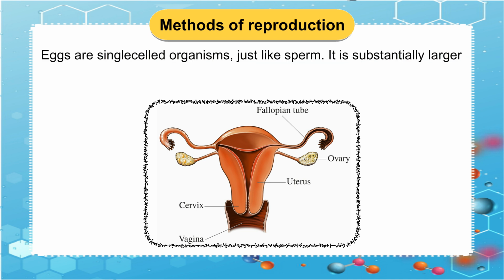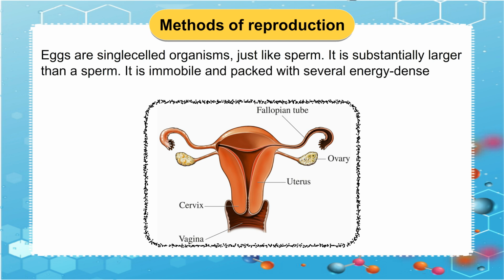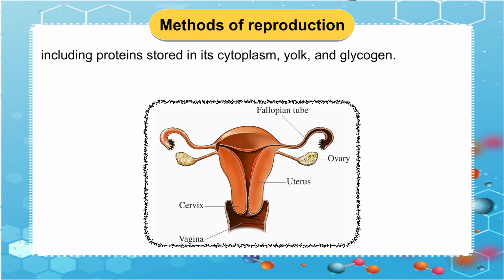Eggs are single-celled organisms, just like sperm. It is substantially larger than a sperm. It is immobile and packed with several energy-dense substances, including proteins stored in its cytoplasm, yolk, and glycogen. The primary sex organs are the ovaries.